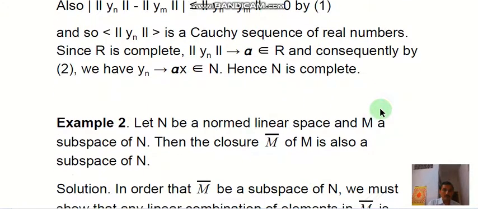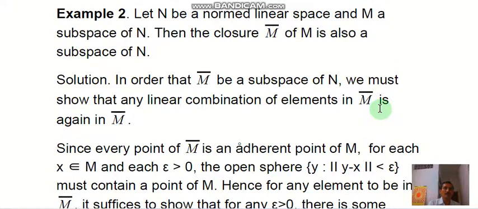So next we see the second example. Let N be a normed linear space and M be a subspace of N, then the closure M bar of M is also a subspace of N. Here we are considering M as a subspace of N, and then we have to prove that the closure M bar of M is also a subspace of N.